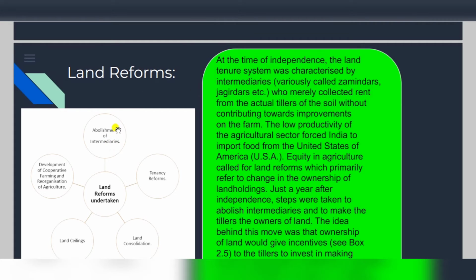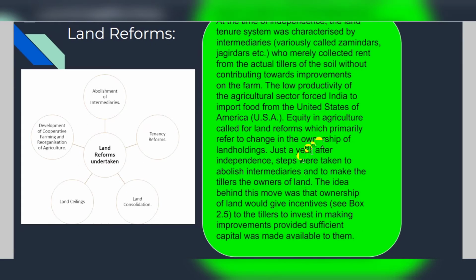After this, there is a problem of equity in the agriculture sector. Equity in agriculture called for land reforms, which primarily refer to a change in the ownership of land. So there were tenancy reforms, land consolidation, land ceilings, development of various cooperative farming and reorganization of the agriculture sector. These factors were considered while forming the land reforms.